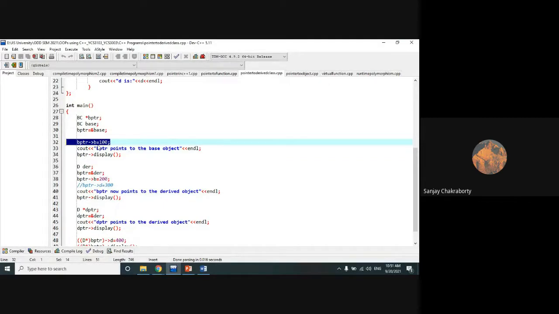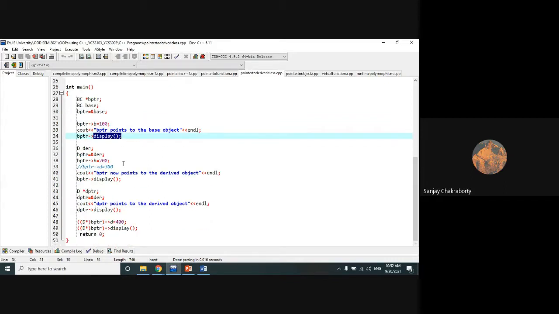So till now, we have learned several programs which store the address of a variable. But here it is the first program which, instead of storing the address of a variable, shows how we can store the address of an object of a class. And by the help of that pointer variable, which has the address of an object of a class, we can access the corresponding members of that class. Similarly, in the derived class D, we have created an object DER, a derived class object, and we are storing the address of this derived class object DER into the BPTR.